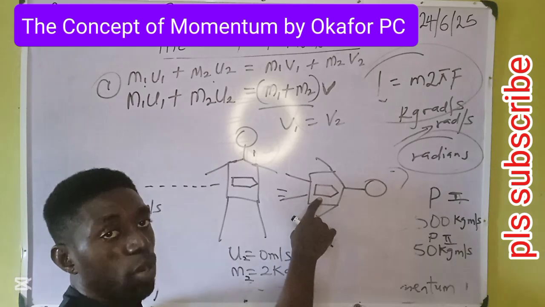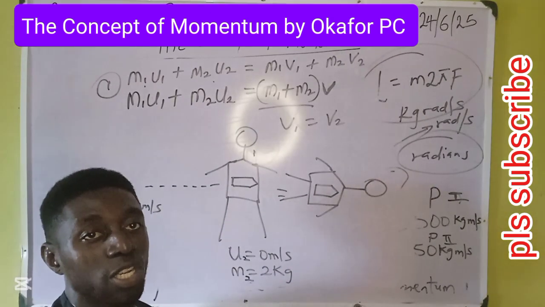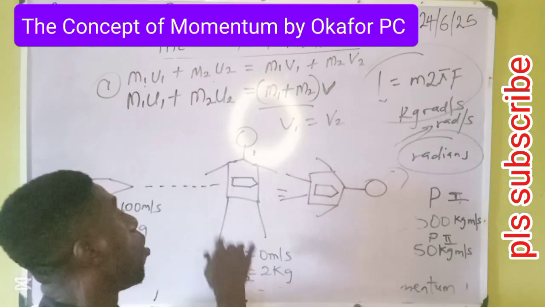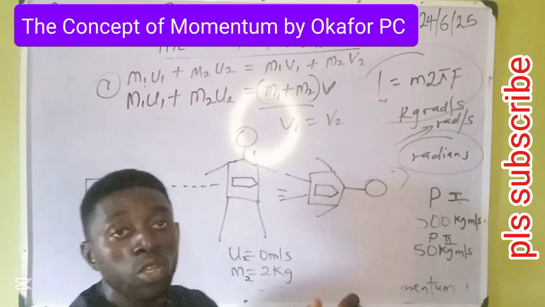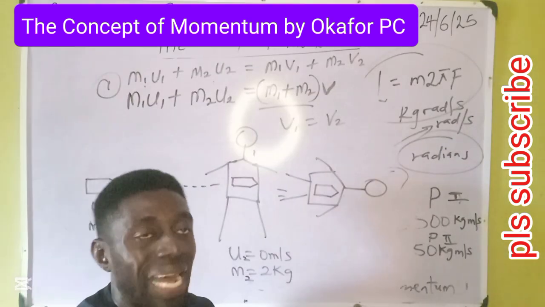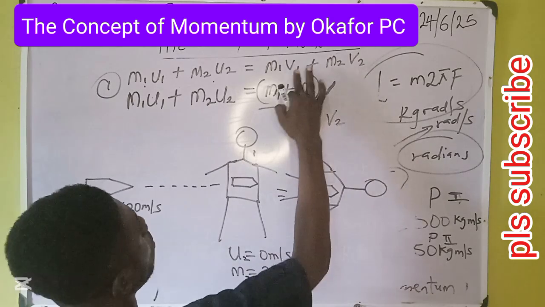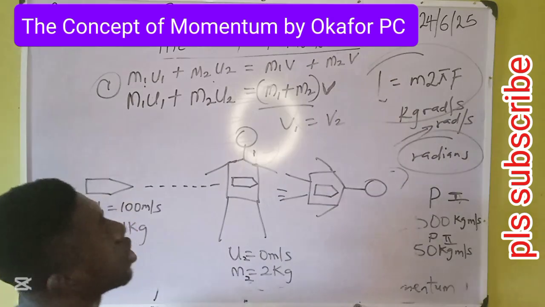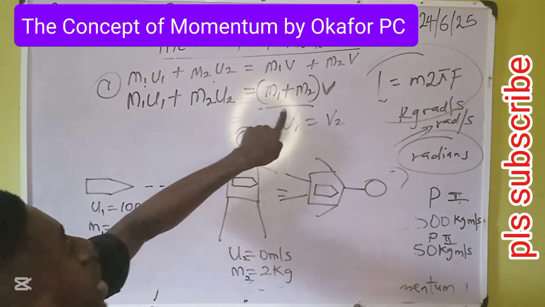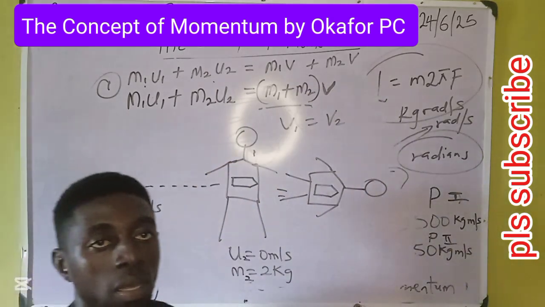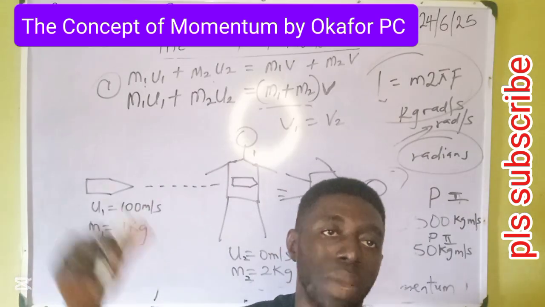Provided the bullet has entered the body, the masses will increase. They will now go at the same speed. The speed of the bullet will be lowered, while the speed of the body will increase. They will go somewhere at the middle, causing motion, and that motion will go at a uniform speed. Therefore, they are equal. We'll now take it away and put just V to indicate they are equal. Then factorize. What is common here is V. Bring it out. Then you put M1 plus M2 in the brackets. This is what we call the law of conservation of momentum.